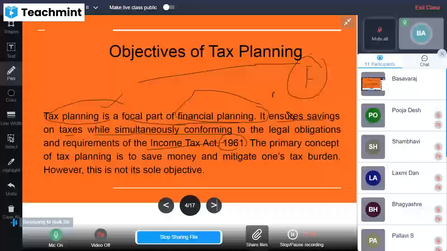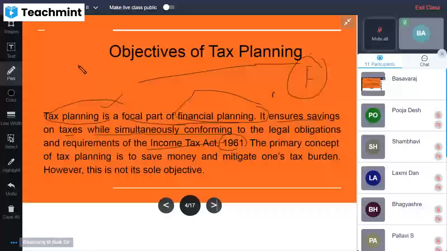That particular financial year, that fiscal year, he is able to earn his income. Along with that, he can reduce his tax liability. Plus, he can reduce the tax liability. Along with that, he can save the taxes.